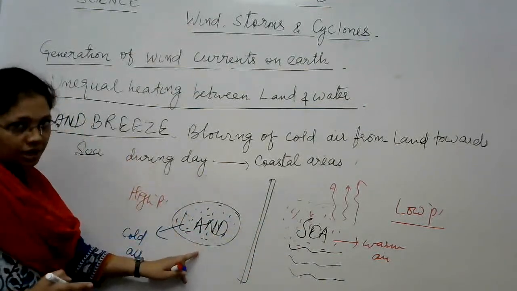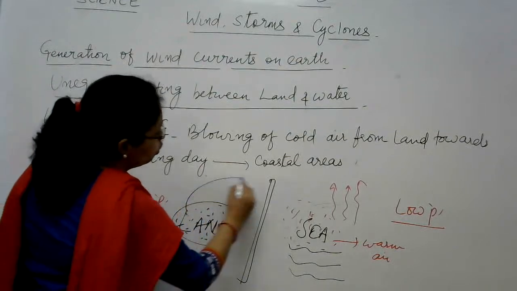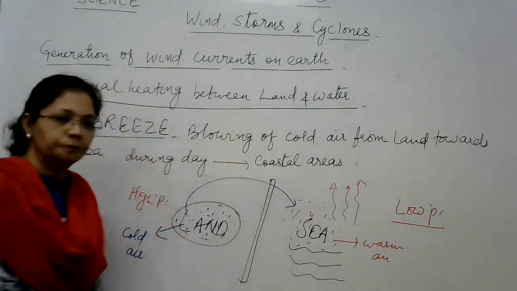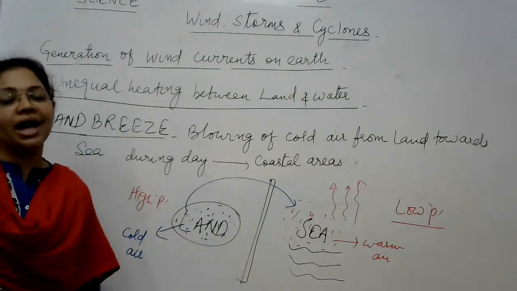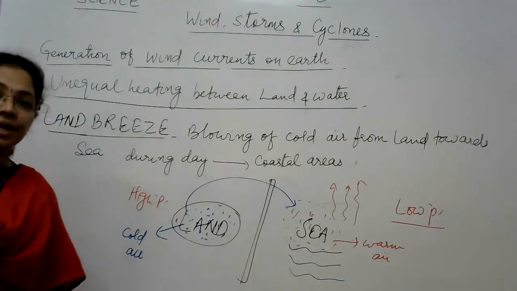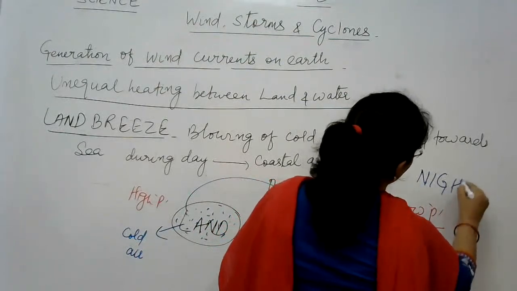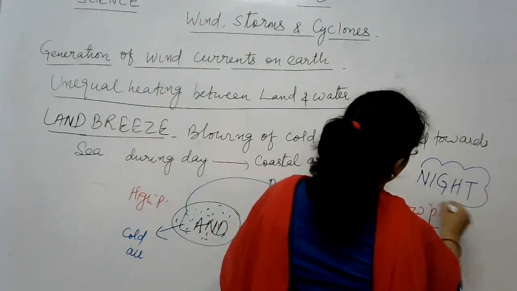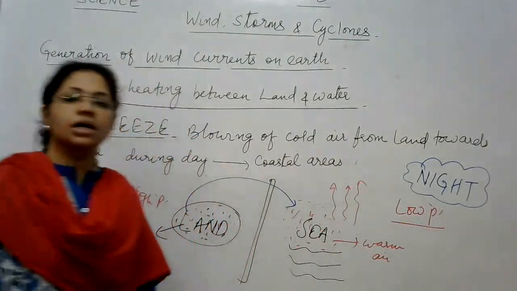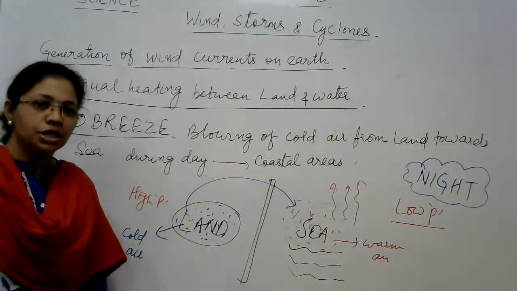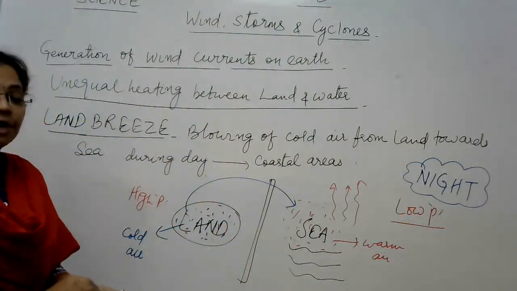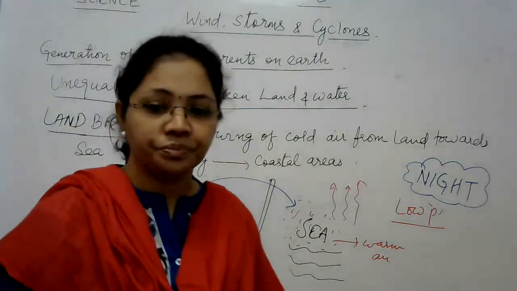Cold and heavier air from the land moves towards the sea, and that is known as the land breeze, and this happens during night. This thing happens during night, right? So that is land breeze and sea breeze.